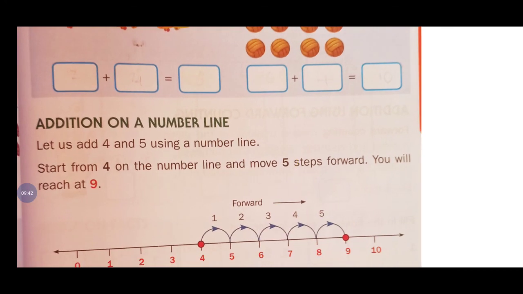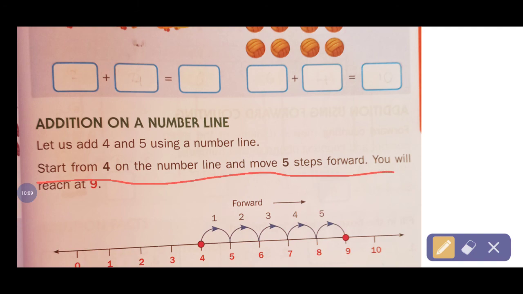Very easy. Okay, na? Now we'll go for the another topic, that is a addition on a number line. What is that? Addition on a number line. So number line means let us add 4 and 5 using a number line. How to add, I'm going to show. Start from 4 on the number line. See, start from 4 on the number line and move 5 steps forward, you will get the 9. Okay na? See, 4 plus 5.